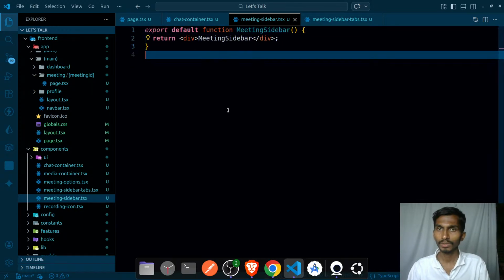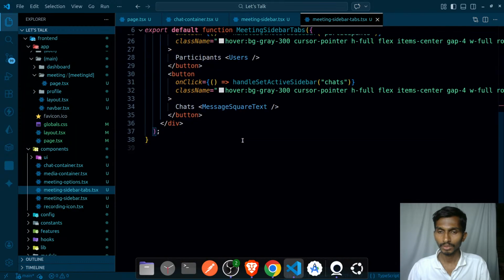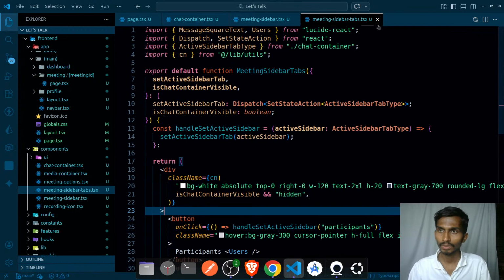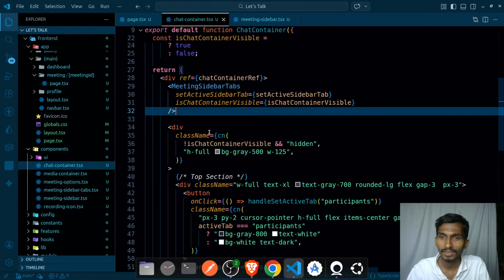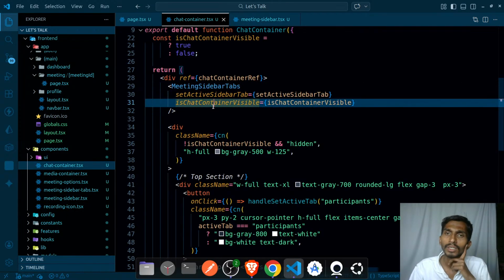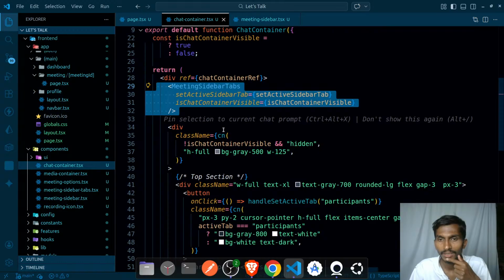Getting rid of this, coming back to this meeting sidebar tabs. This is not even required, so let's simply get rid of this. That's going to be mainly the chat container, and instead of naming it meeting sidebar, chat sidebar, chat. Okay, let's name it better. Ultimately, coming back to this one, this is meeting sidebar. What can I name it? Chat sidebar tabs, because they are going to be chat sidebar tabs, and this is going to be chat.